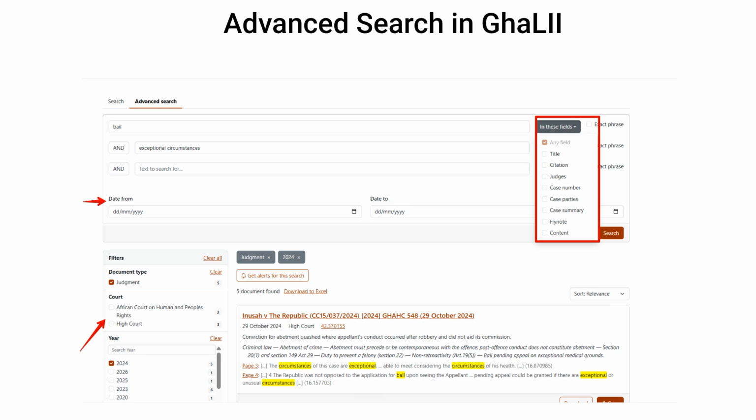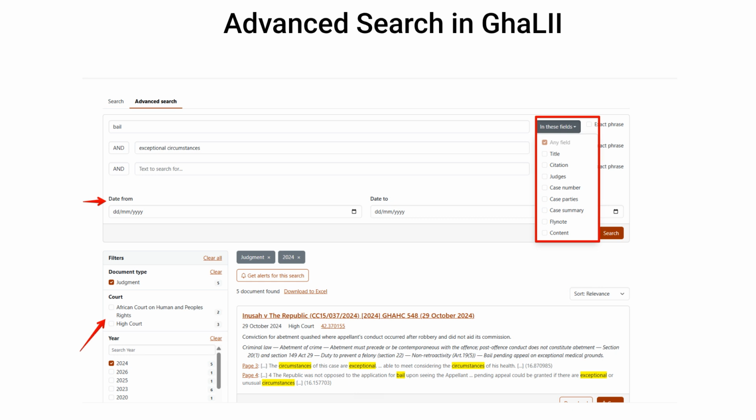You can choose where the platform should look for those terms by using the In These Fields dropdown, which lets you search across all fields or narrow the search to specific parts of a document, such as the title, citation, judges, case number, case parties, case summary, flynote, or content. If you want the words to appear exactly as typed, use the exact phrase option. You can also limit your search by date using the date from and date to fields.